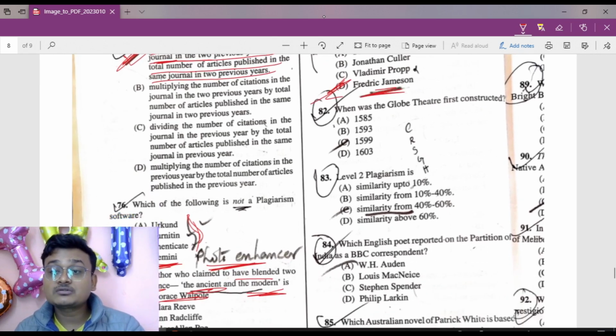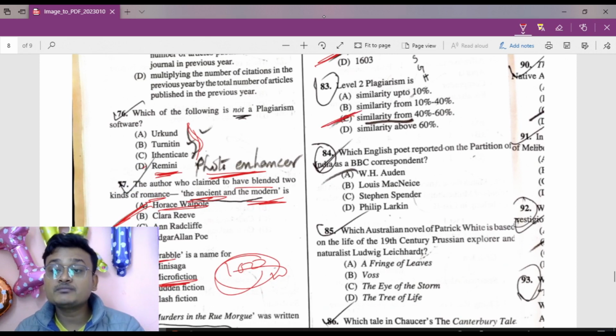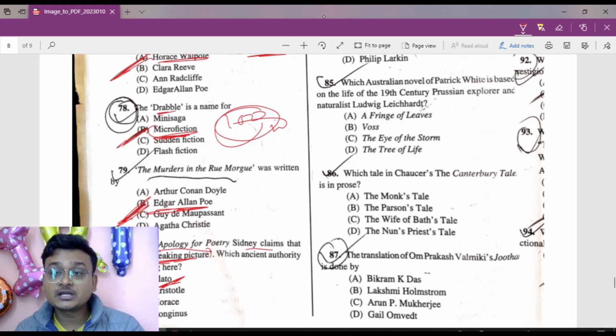Now, when was the Globe Theatre first constructed? It was 1599, so 82 C. Now level 2 plagiarism is from 40% to 60%. Okay. Now to question number 84. Which English poet reported on the partition of India as a BBC correspondent? Here it is W. H. Auden. 84 A.